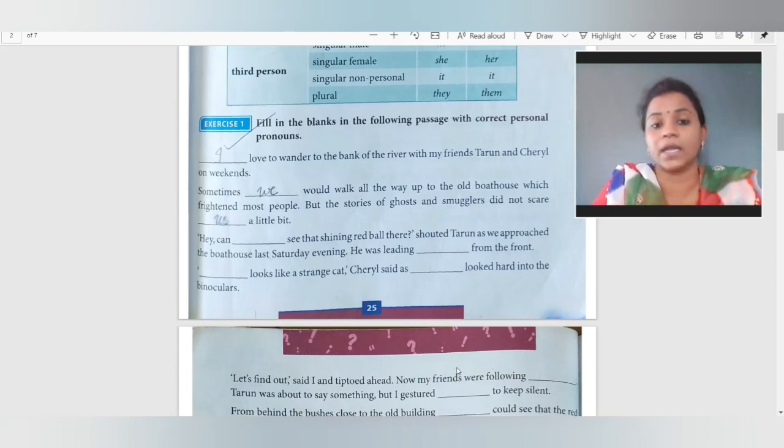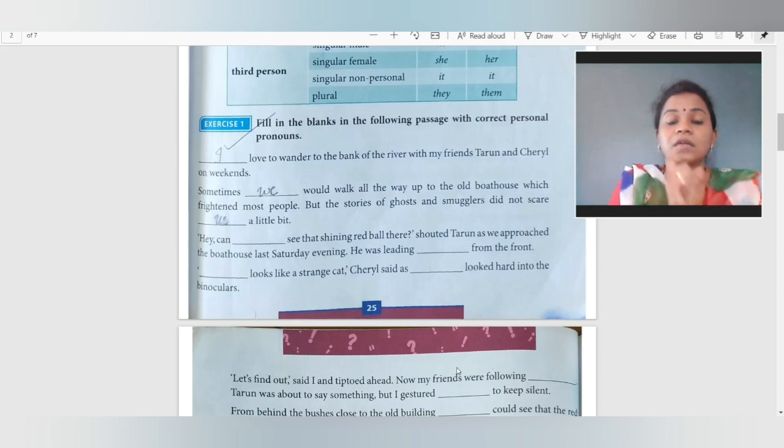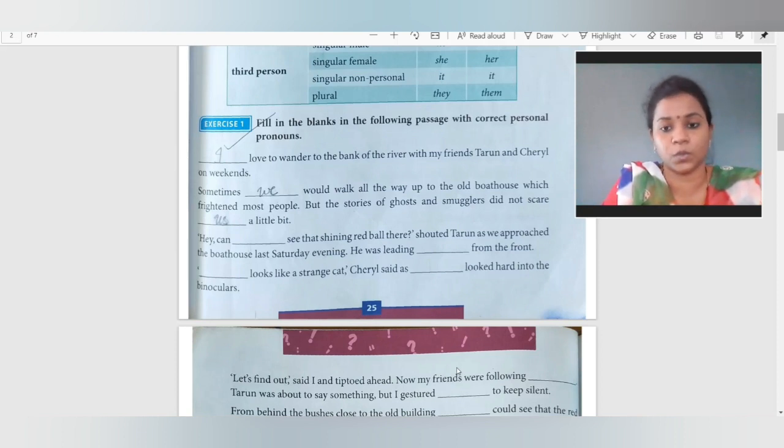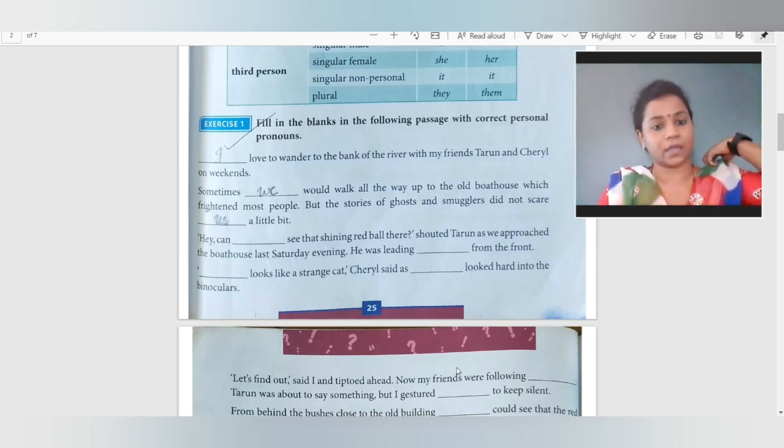So who? I love to wander to the banks of river. Wander means घूमना. Sometimes, and this is a continuation paragraph, कि वो जो अभी टॉपिक शुरू हुआ है till the end it will be continuing. Sometimes we would. We means I and my friend. तो हम साथ में उसको क्या बोलेंगे? We बोलेंगे. We would walk all the way up to the old boat house, which frightened most people. But the stories of ghosts and smugglers did not scare us.